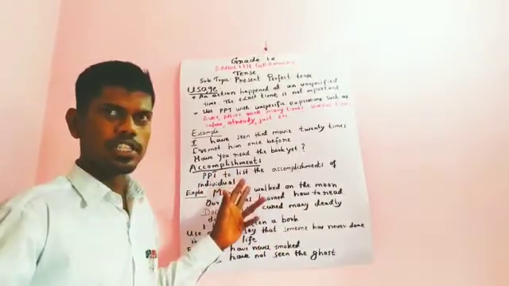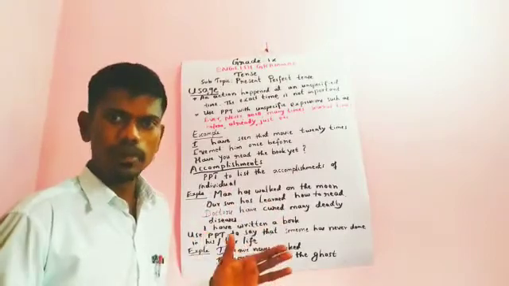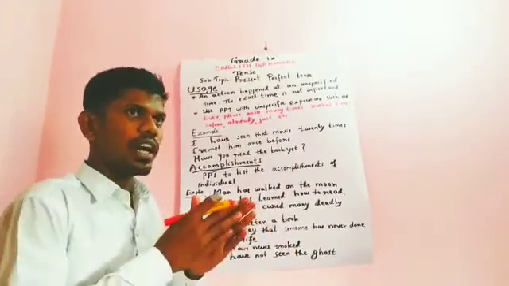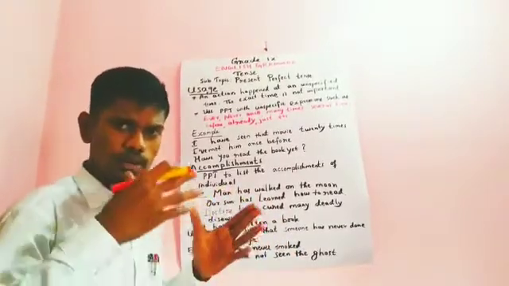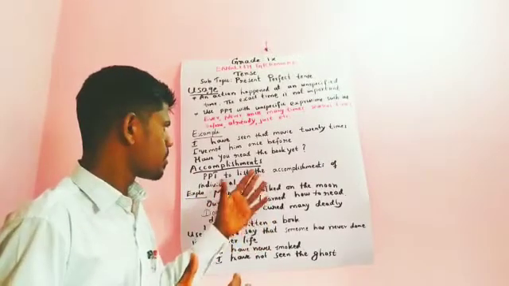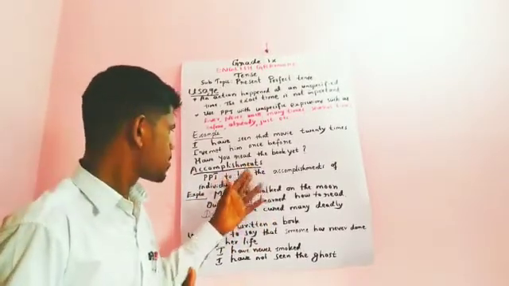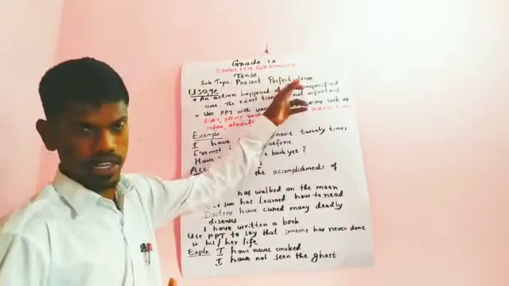For example, one more sentence I can give. I have written a book. I have done PhD. These are all the accomplishments of an individual. Accomplishment means nothing but achievement. At that time you can use present perfect tense.